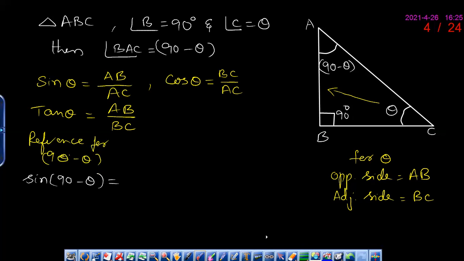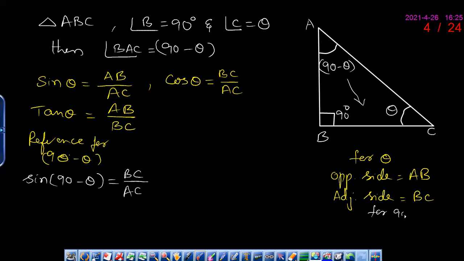What is the opposite side for 90 minus theta? The opposite side is BC, sir. Okay, here the opposite side for 90 minus theta is BC. So BC upon hypotenuse AC.